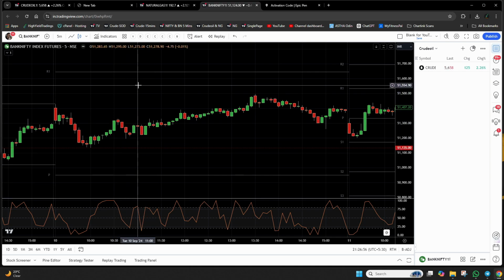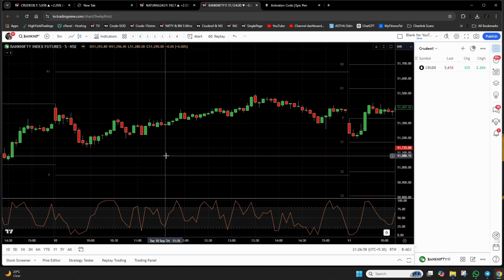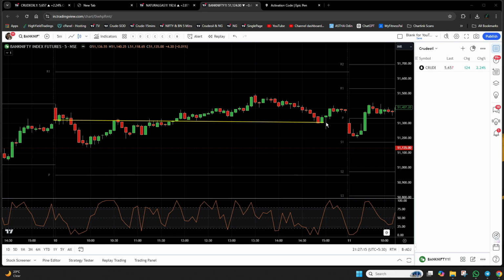In such cases, wherever the gap between the two pivot lines is really huge, you have to draw a line at the middle of those two pivot points. So what would be the middle of these two pivot points? Somewhere here, right? So you can consider this to be a resistance line.